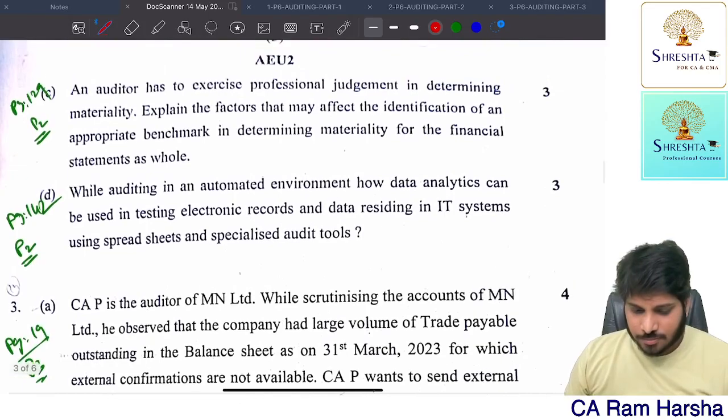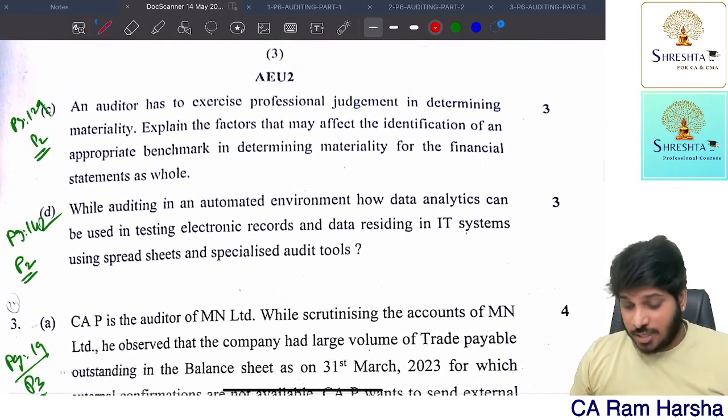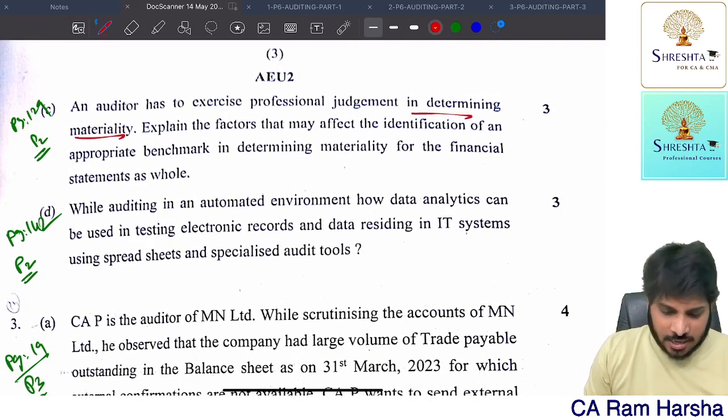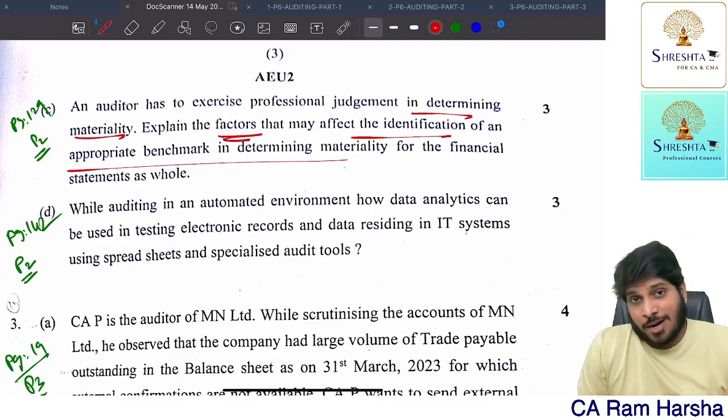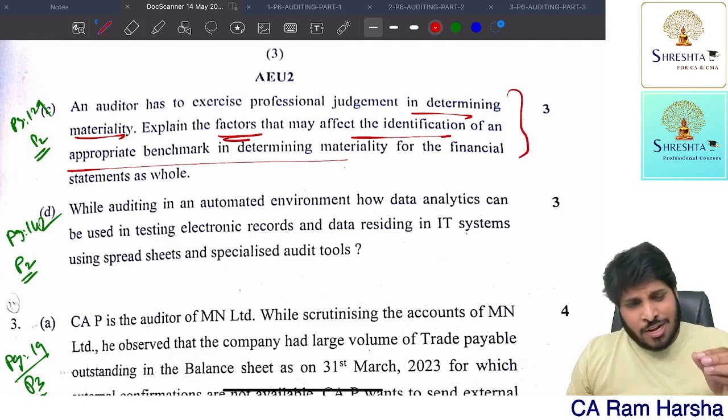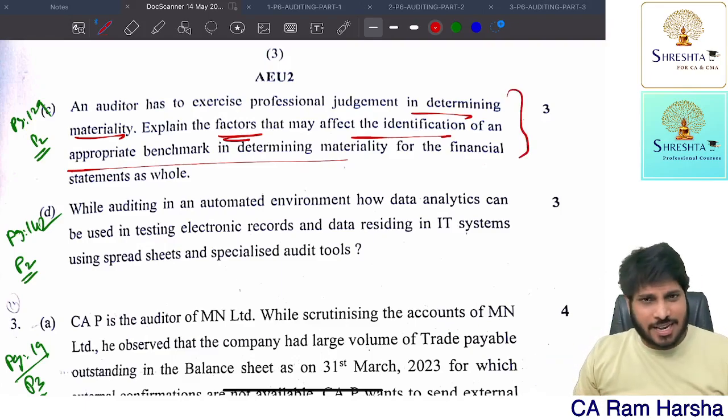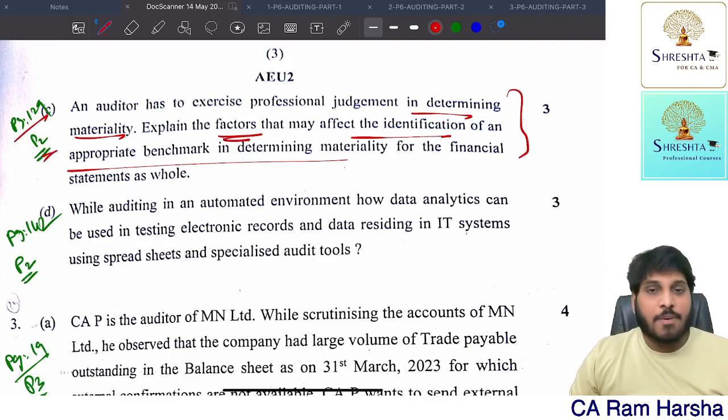Next. An auditor has to exercise professional judgment in determining materiality. Fine. What are the factors that may help in identification of benchmarks? Clear question is there again in our book, page number 129, part number 2.